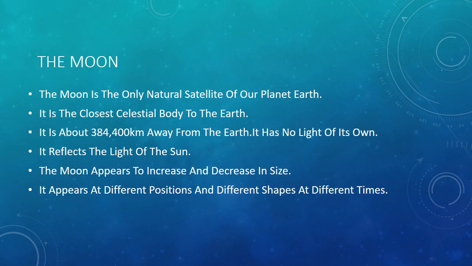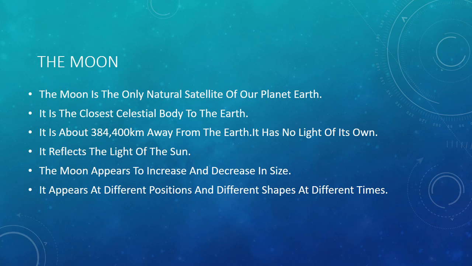Let's know about the Moon, that is the natural satellite of our planet Earth. Moon is the only natural satellite of our planet Earth. It is the closest celestial body to the Earth. It is about 3,84,400 kilometers away from the Earth. It has no light of its own. It reflects the light of the Sun.